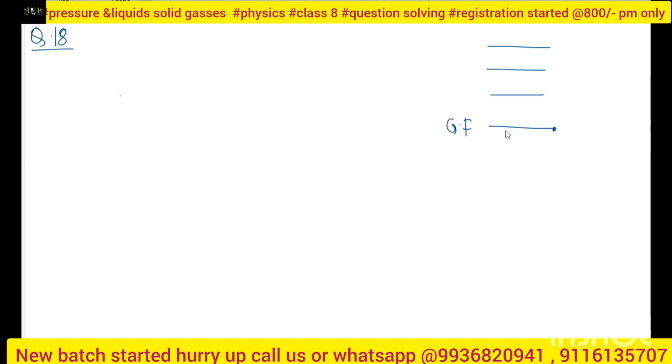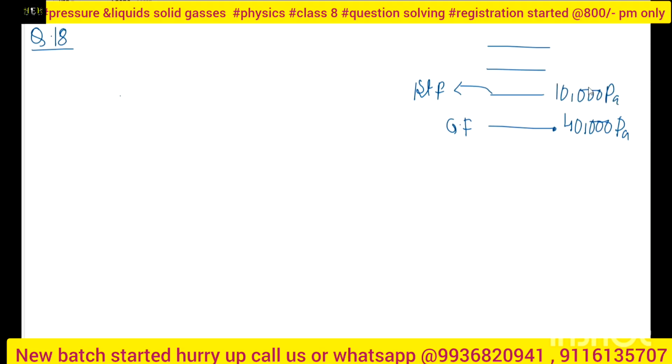What is given is that there is a building with several floors. They are saying that the ground floor pressure is 40,000 Pascals, and we know that all things are measured from sea level. Now they are saying the first floor, this is the ground floor and this will be the first floor, and the first floor pressure is 10,000 Pascals.